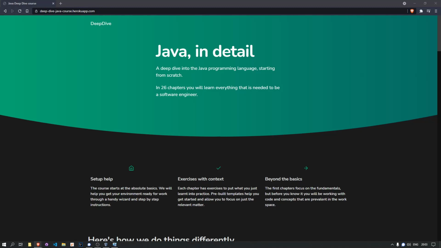How do you get your first Java program actually running? How do you get your coding environment up and running? But eventually we'll go through the fundamentals, and at the end you should be building full-scale web apps and doing cool stuff like connecting to databases, REST APIs, and server-side rendering, and all kinds of cool stuff like that.